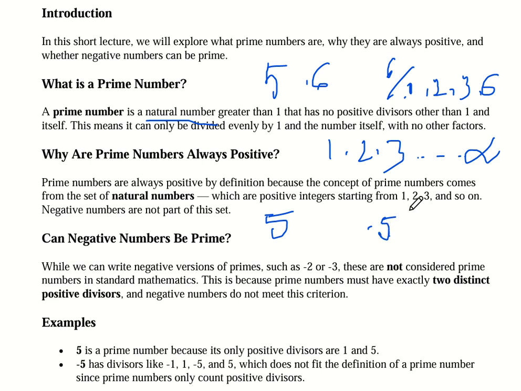Minus 5 is divisible by 1, 5, minus 1, and minus 5.